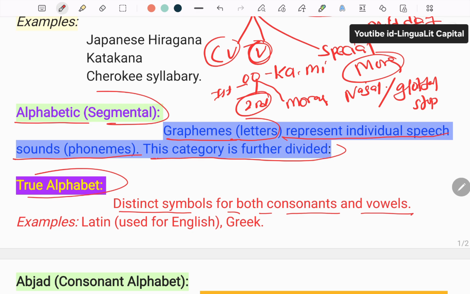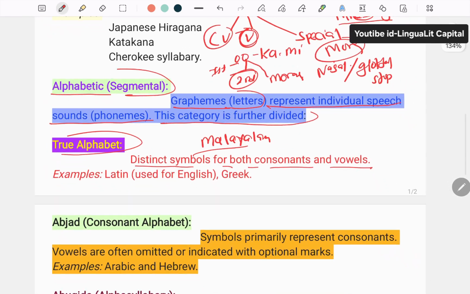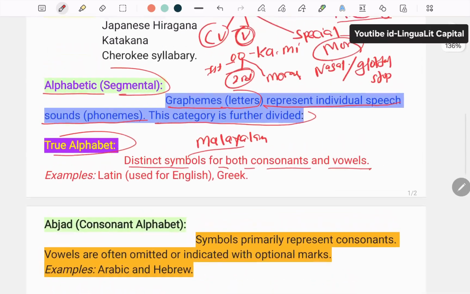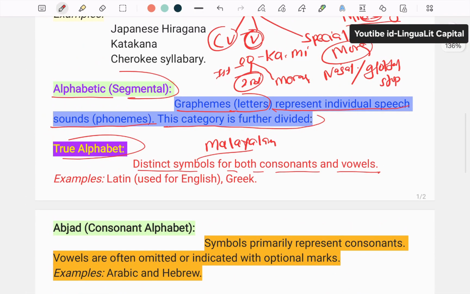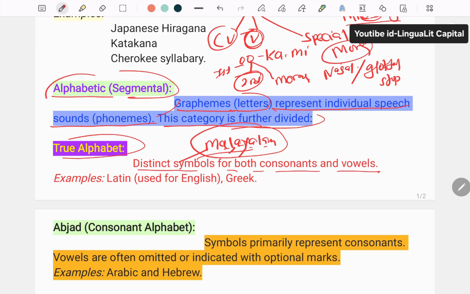If we take an example like Malayalam, we have a sequence of consonant and vowel, consonant and vowel, consonant and vowel. So this is known as the alphabetic or segmental writing system.